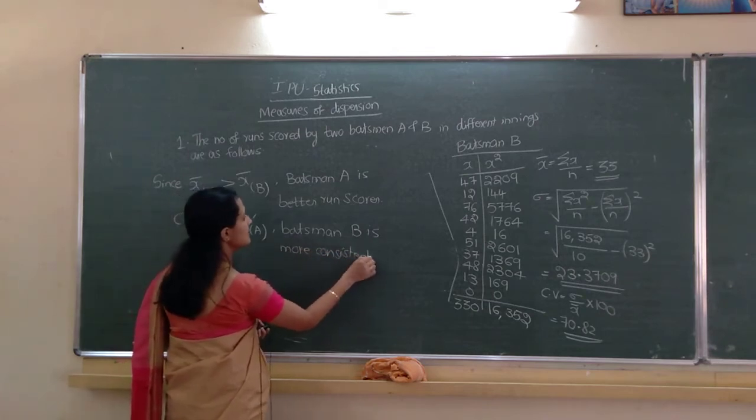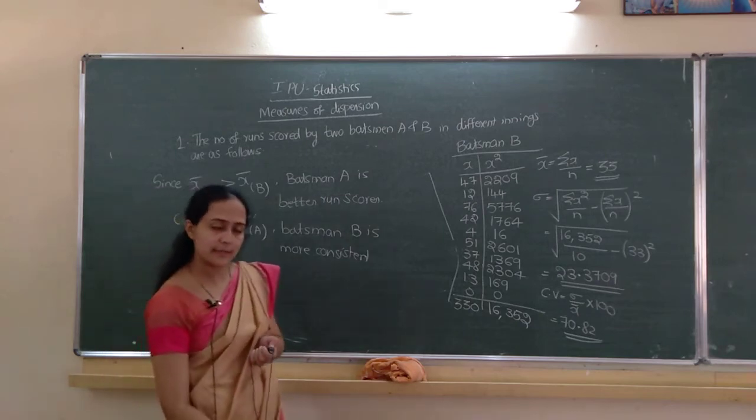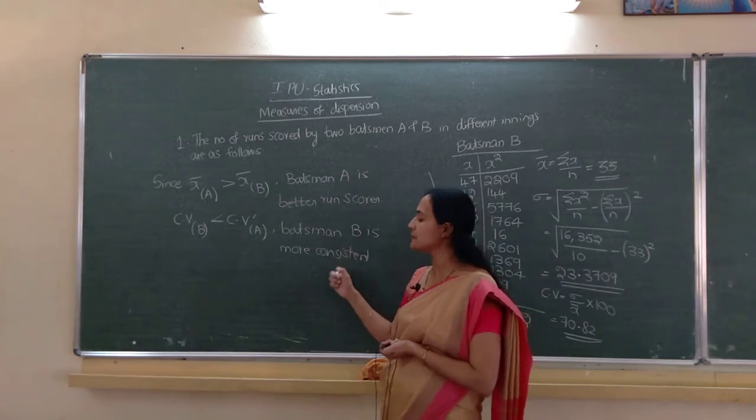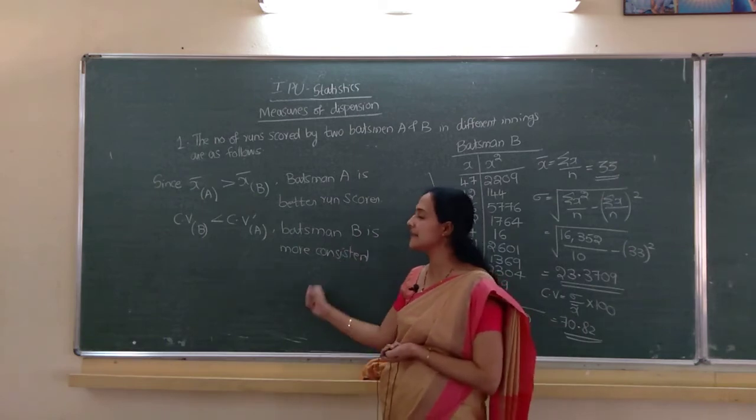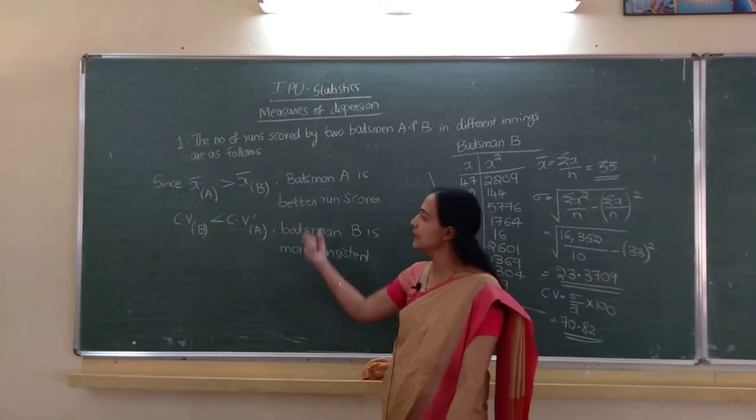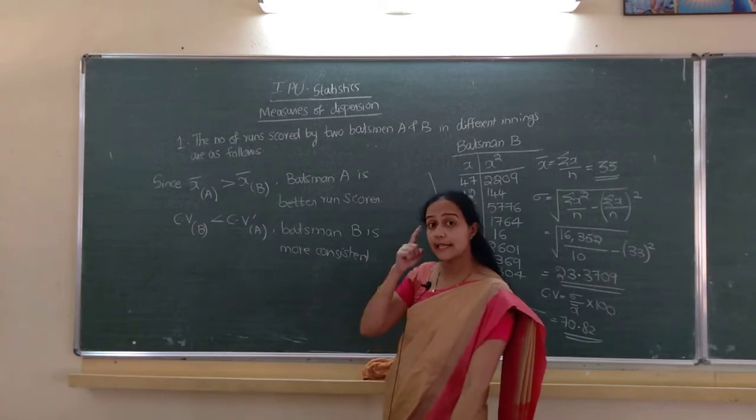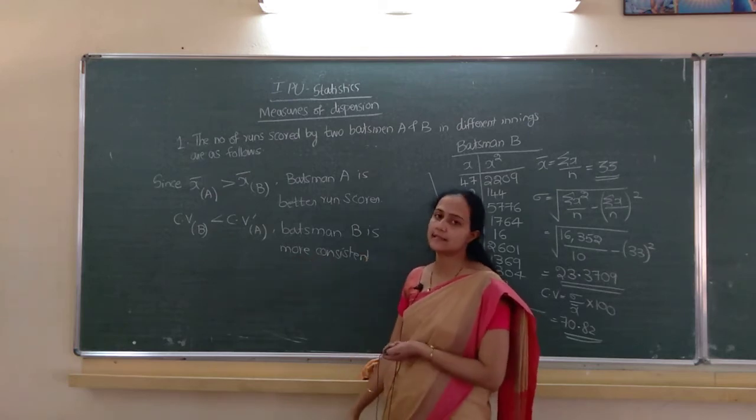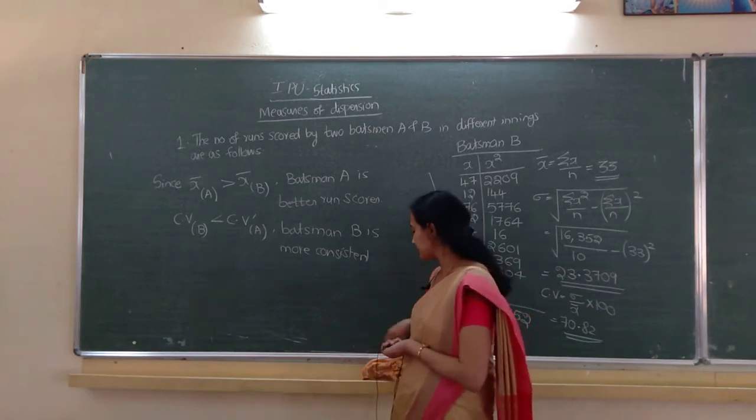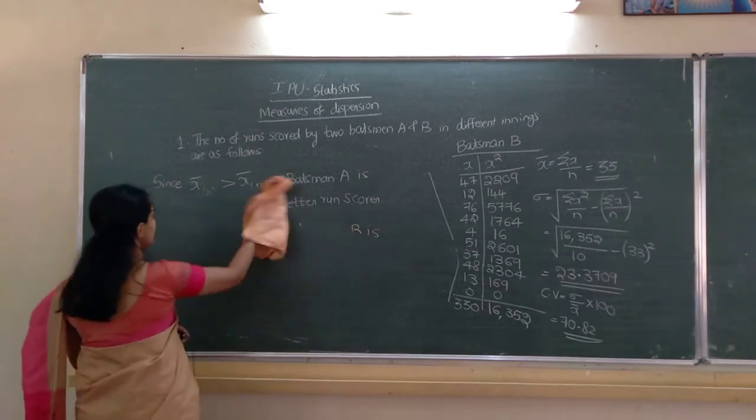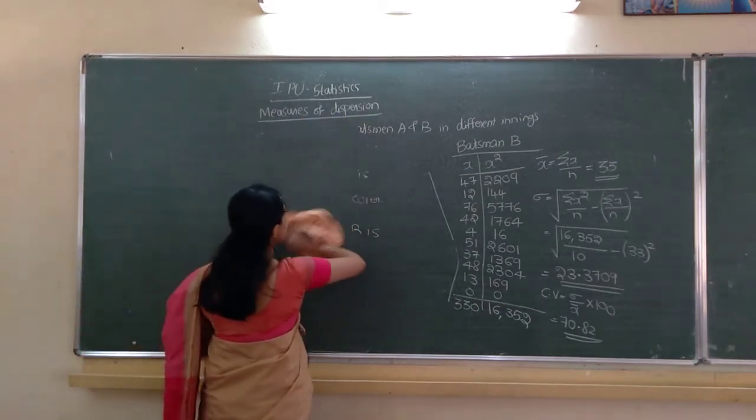The better run scorer is the one with the higher average, which means definitely A. Then batsman B is more consistent because his CV is less. Coefficient of variation less means he is more consistent. So which one? Just go through again. Better run scorer, if x bar is higher, better run scorer; if CV is less, more consistent. So clear na?